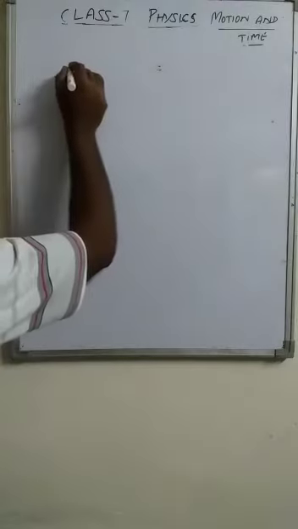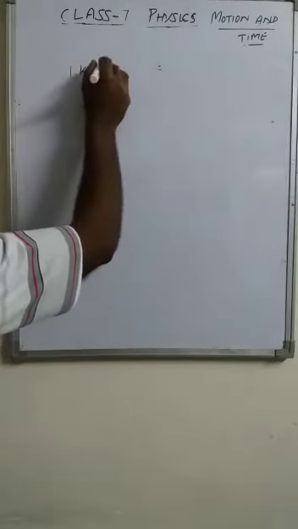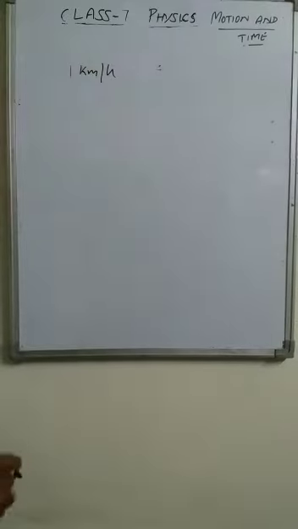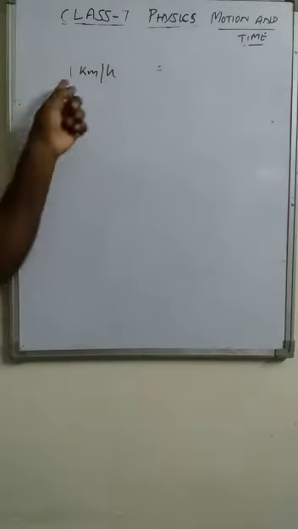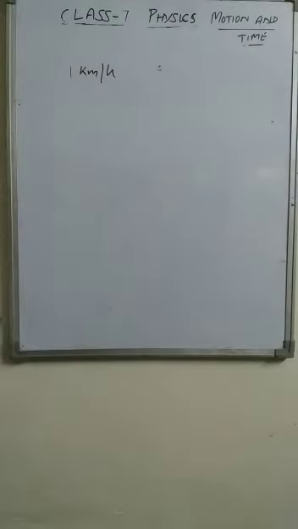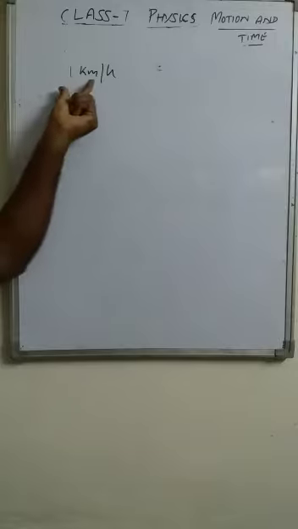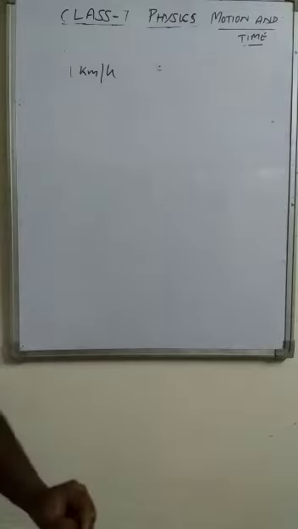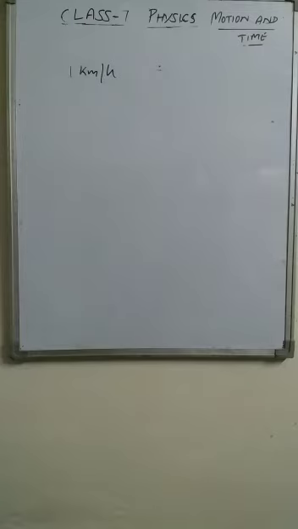Suppose the speed of an object is 1 kilometer per hour, what does it mean? It means the object covered 1 kilometer in 1 hour. That is the meaning of the speed 1 kilometer per hour.